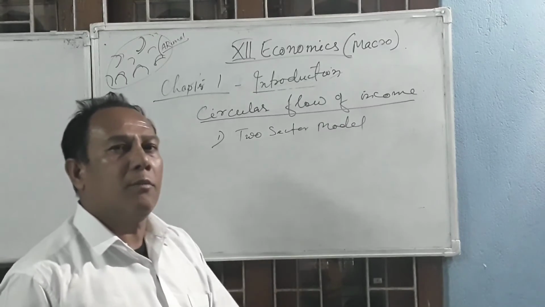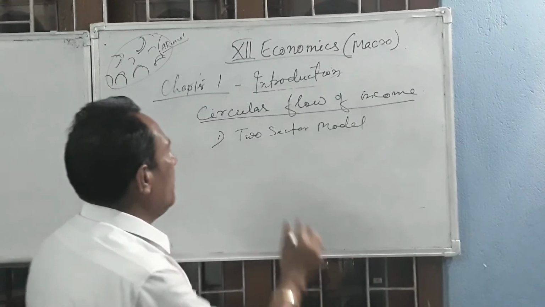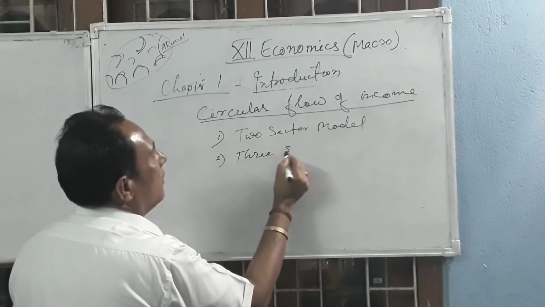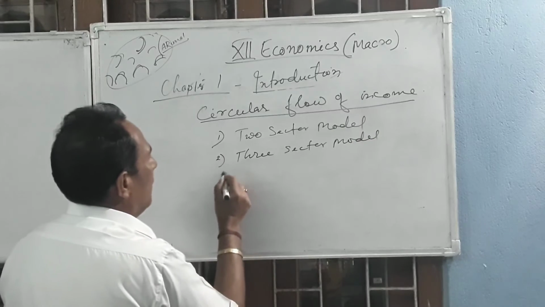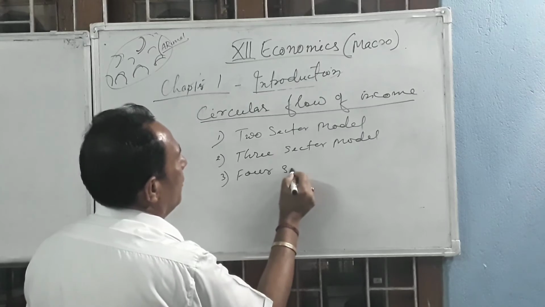I should not be too fast because you cannot grab it. To grab it, I will go a little bit slow also. Two-sector model, three-sector model, and four-sector model. We have three models here.